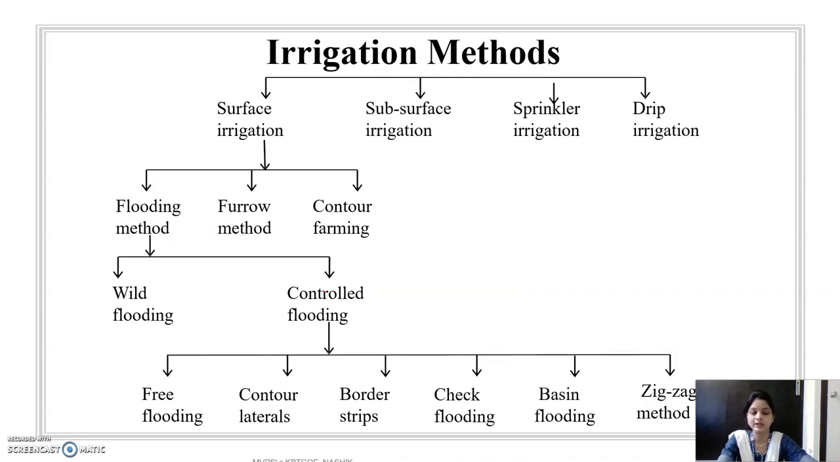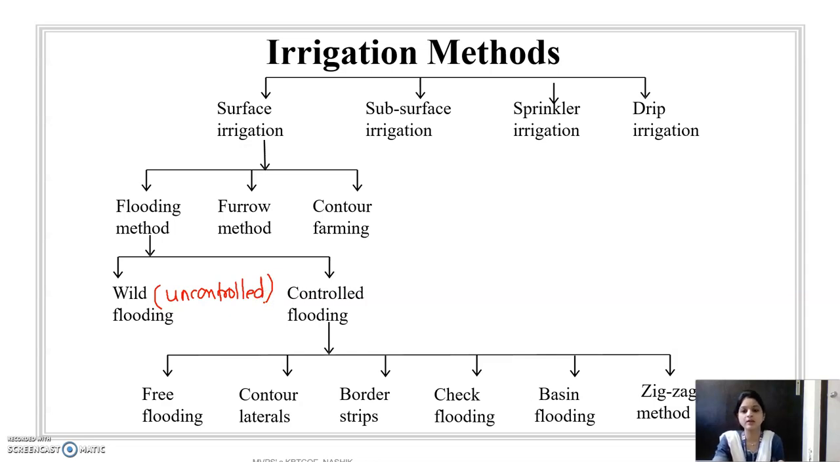Then the next one is the irrigation method. There are different irrigation methods like surface irrigation, subsurface irrigation, sprinkler irrigation and drip irrigation system. The first one is the flooding system, then furrow irrigation and contour farming. The flooding method includes wild flooding and controlled flooding. Wild means uncontrolled, and control means controlled flooding. Wild is also known as the uncontrolled flooding system.